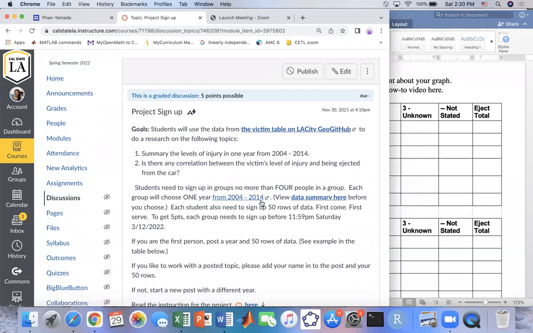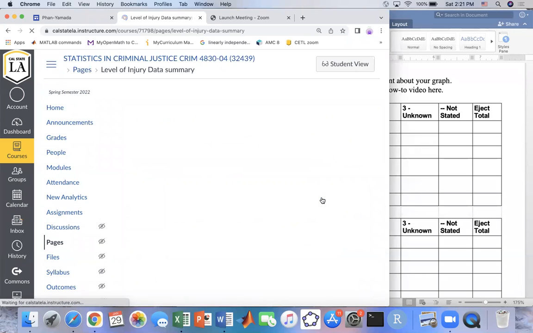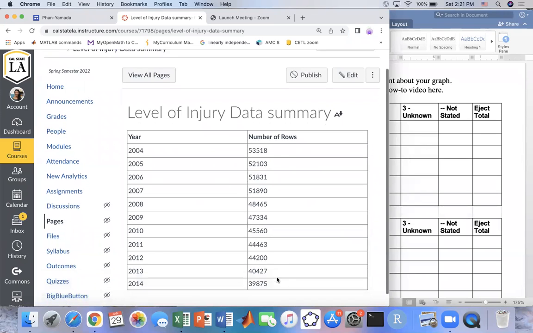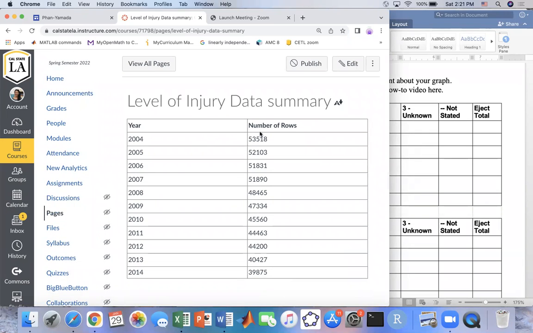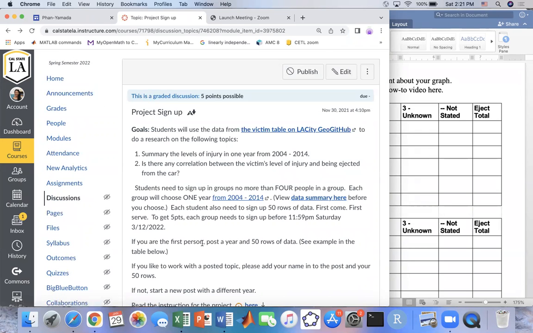Before you sign up, make sure that you click on the data summary here to see what you want to do. Click on this one, and it will take you to this list right here. All the years show how much data you have in the big file. It's up to you, but if one group chooses a year, the other group cannot choose it. Let me go back to that page earlier. You're going to do 1 year only, and each student will sign up for 50 rows from the data that you choose. First come, first served. If you see that someone already has that one, then you don't do it.